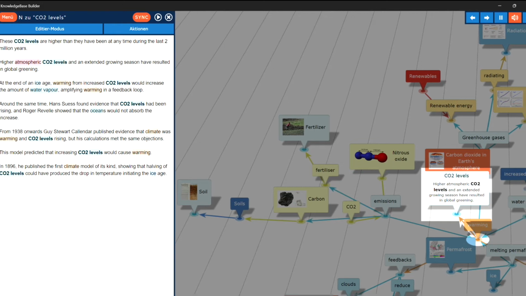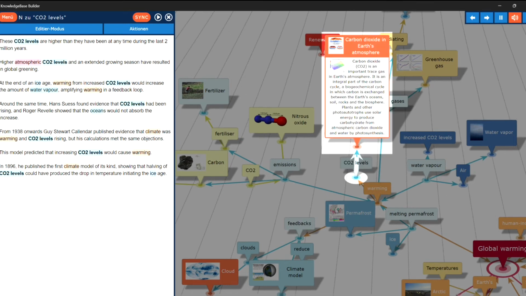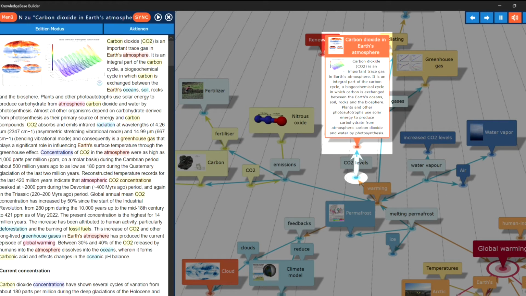CO2 levels. Higher atmospheric CO2 levels in an extended growing season have resulted in global greening. The topic, CO2 levels, in overview. Carbon dioxide in Earth's atmosphere.